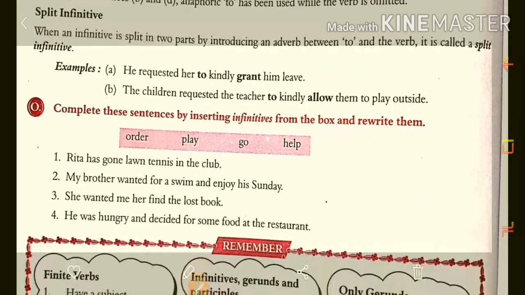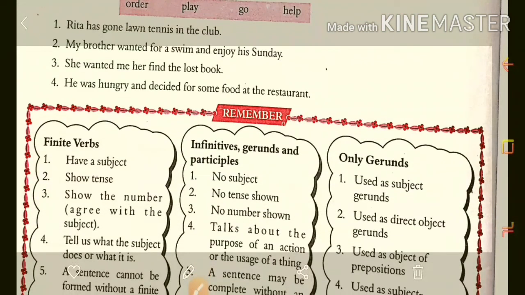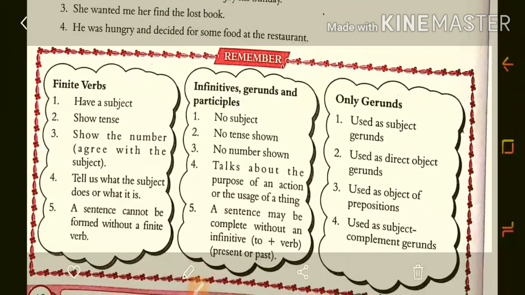So in this way, students, we can use these verbs and infinitives in sentences. Here in the chart of remember, they have given the notes. You can read and remember them for better understanding. So thank you students. Happy learning.